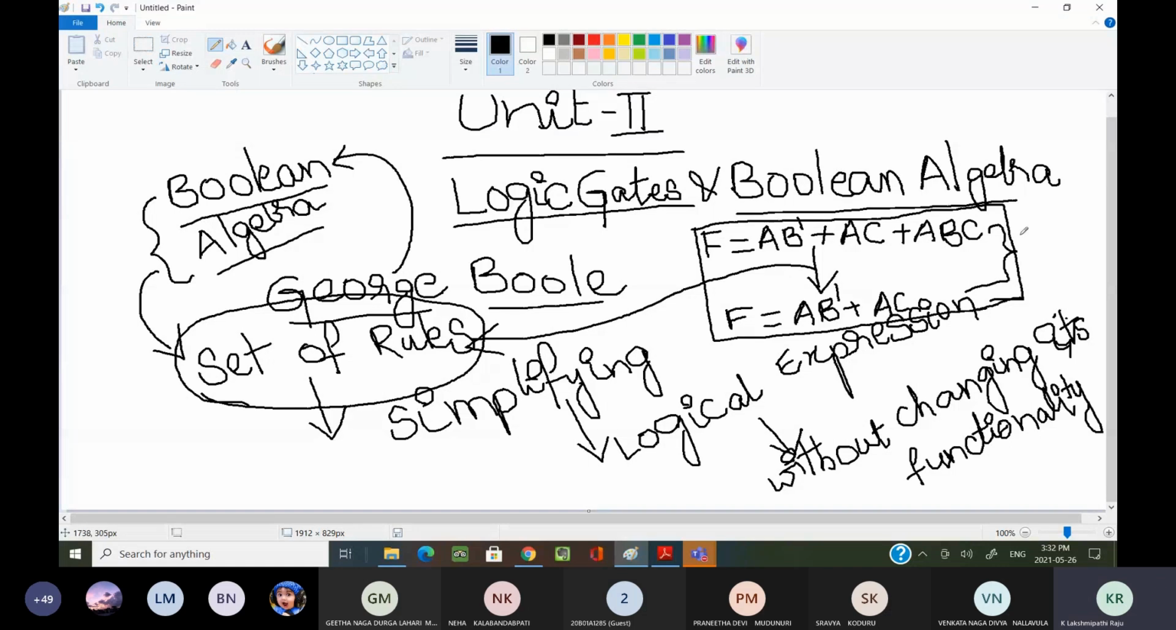Okay, that is the basic introduction regarding Boolean algebra. Tomorrow onwards, we are going to see the different rules that are there in Boolean algebra, and some additional points. Why we need to minimize this expression into this format, and what are the advantages we get after minimizing, all those things we are going to learn in our next session.